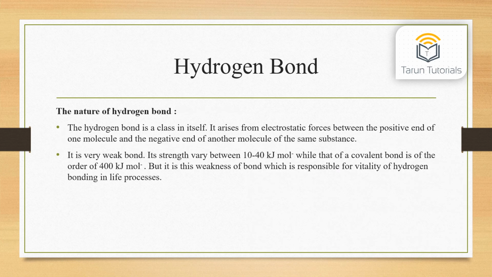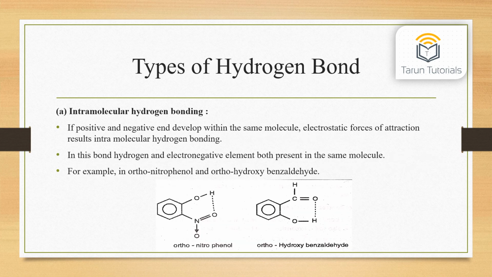The nature of hydrogen bond. The hydrogen bond is a class in itself. It arises from electrostatic forces between the positive end of one molecule and the negative end of another molecule of the same substance. It is a very weak bond. Its strength varies between 10 to 40 kJ per mole, while that of a covalent bond is of the order of 400 kJ per mole. But it is this weakness of the bond which is responsible for the vitality of hydrogen bonding in life processes.